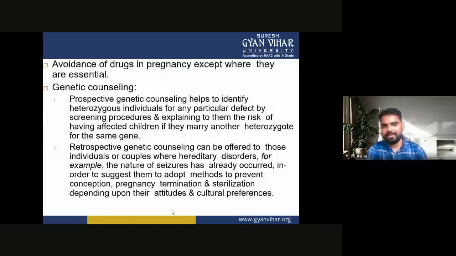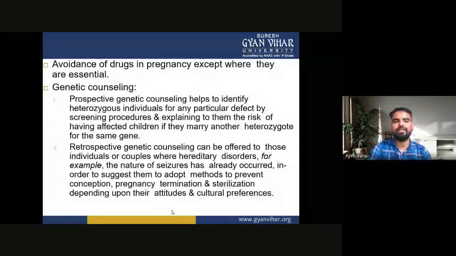Now, the next prevention is the avoidance of drugs in pregnancy except where they are essential.